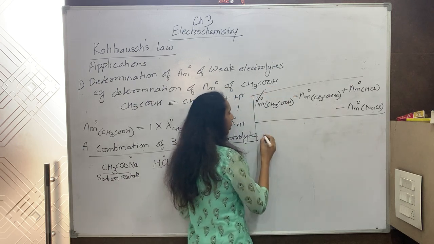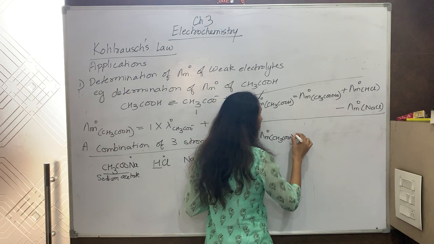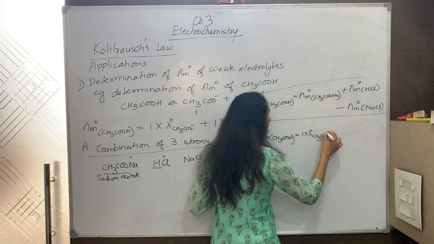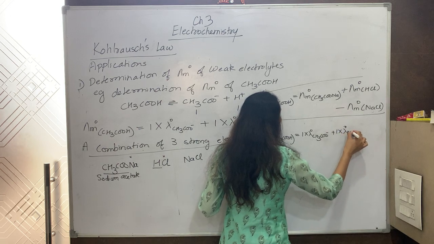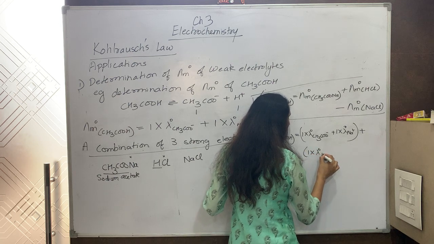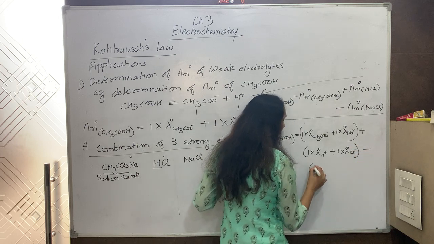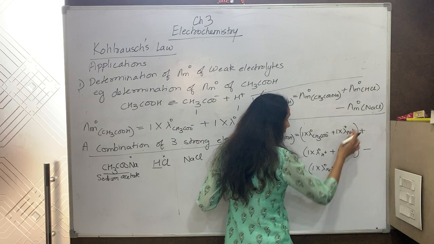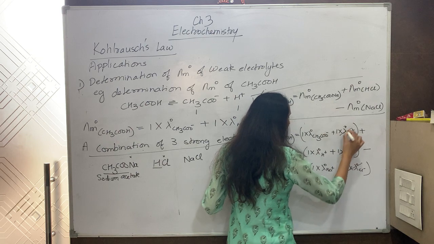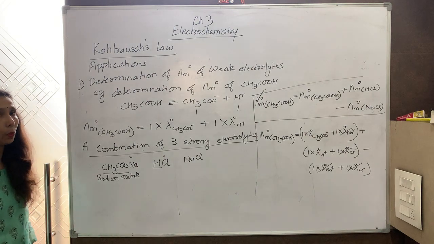But if I explain it to you according to Kohlrausch's law, just see, it will be CH3COOH. And what is the value I can write for it? 1 into lambda naught of CH3CO negative plus 1 into lambda naught of Na positive. Same way, plus 1 into lambda naught of H positive plus 1 into lambda naught of Cl negative. Now see what I am subtracting. Minus 1 into lambda naught of Na positive, this is for NaCl, plus 1 into lambda naught of Cl negative. So of course this will cancel. And you can see I will get the value of molar conductivity of acetic acid, that is a weak electrolyte.